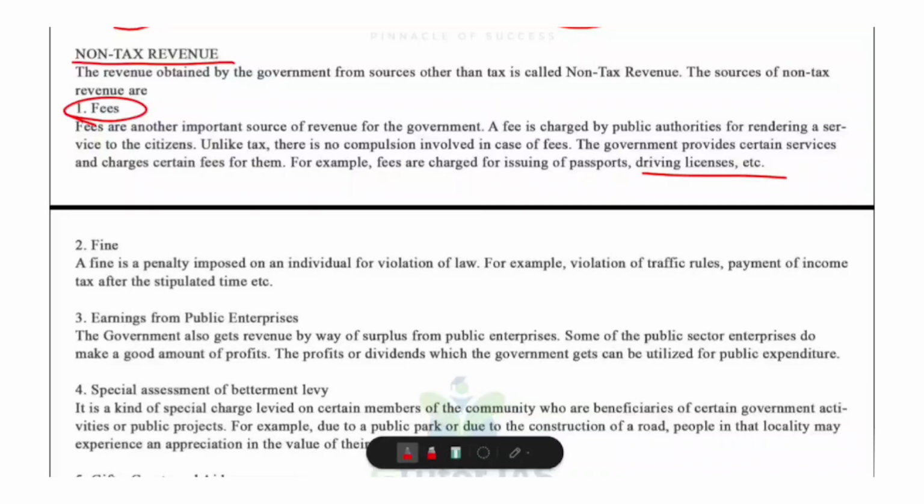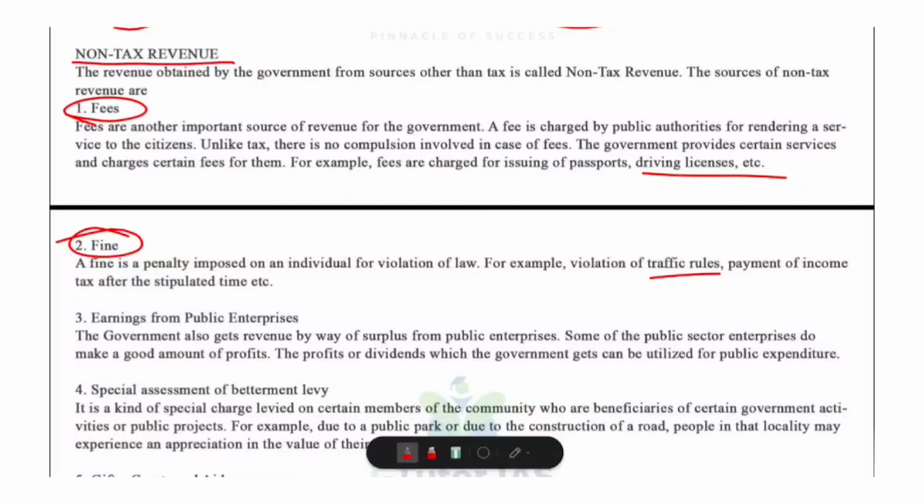And what about fines? A fine is a penalty charged when someone breaks a law. It is not a regular payment, it is a punishment. For example, traffic rule fines, then late filing of income tax fine, parking violation fine, etc. And a key point to remember here is that fines help the government maintain discipline and order.